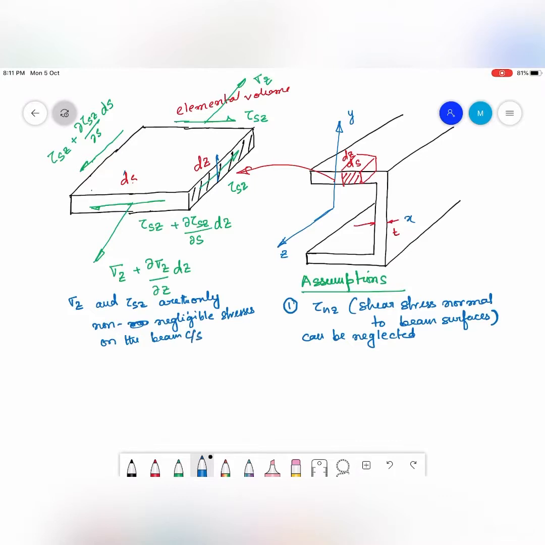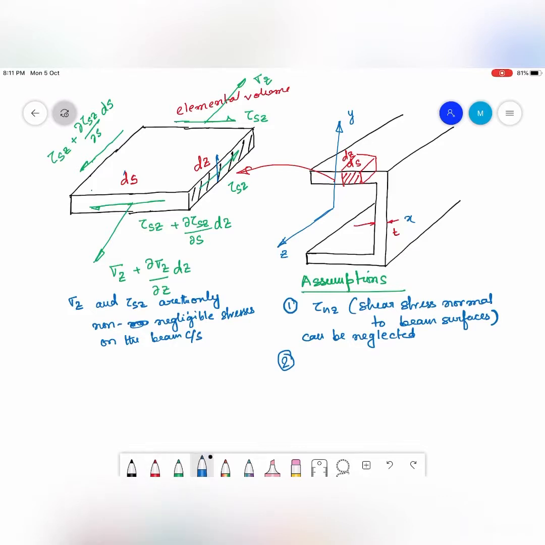Okay, right? So now the second assumption. The second assumption is that since the thickness t is considerably small, we can say that sigma z and tau sz are not going to vary across the thickness of the cross section. Across t, it is going to remain constant across the thickness of the cross section.